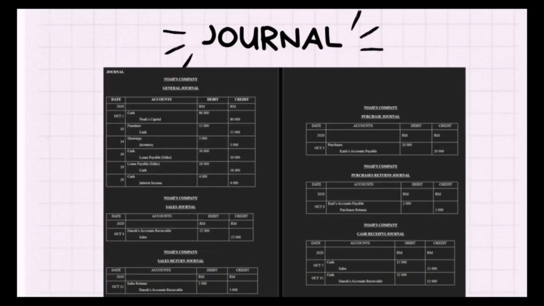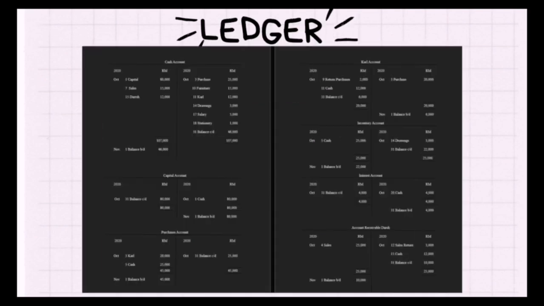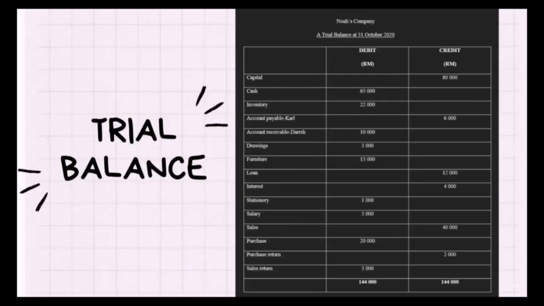This is the journal for Noah's Company, covering the period from October 1st to October 18th. It includes the cash receipts journal, cash payment journal, purchase journal, sales return journal, and general journal. This is Noah's Company ledger, with 15 accounts. Based on the table below, which represents Noah's Company's trial balance as of October 31st, 2020.